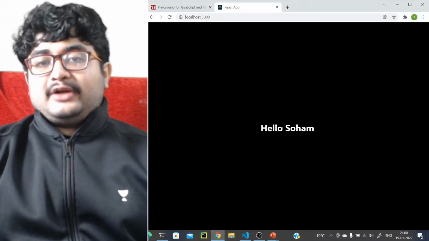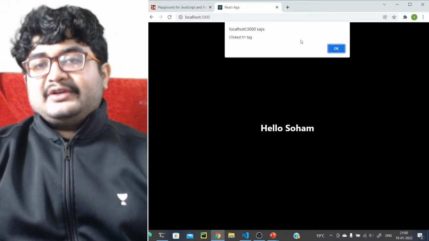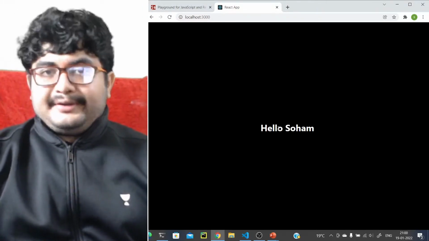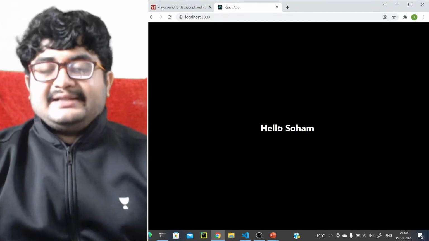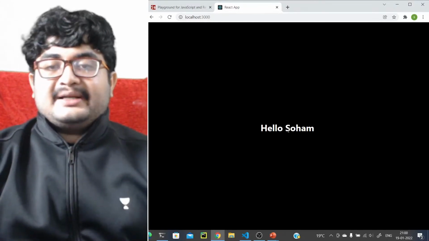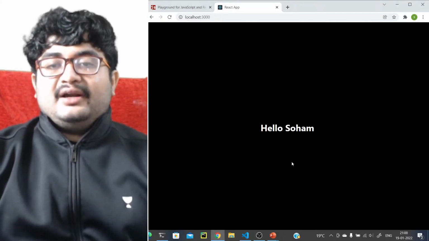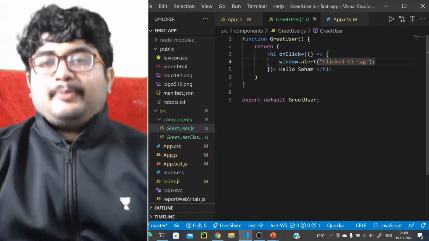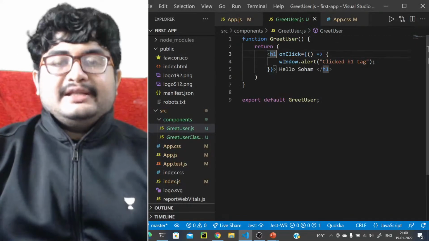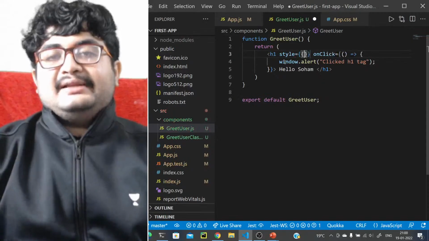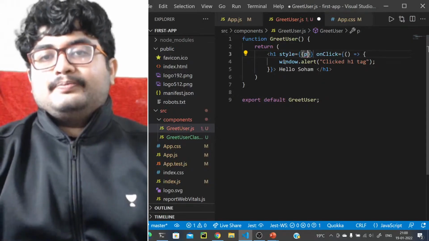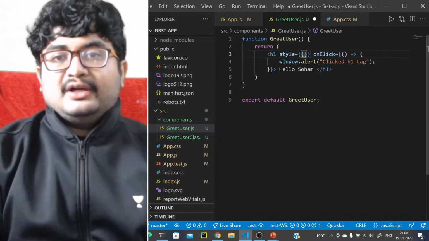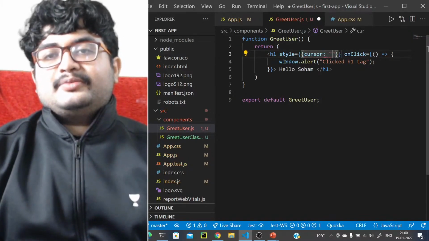If you just click on this, it will give you clicked h1 tag. However, see the cursor, it is not a cursor that helps you click, not a clickable cursor. Clickable cursors look like a pointer. So that's because of the cursor property. You can just change it: style, cursor is pointer.